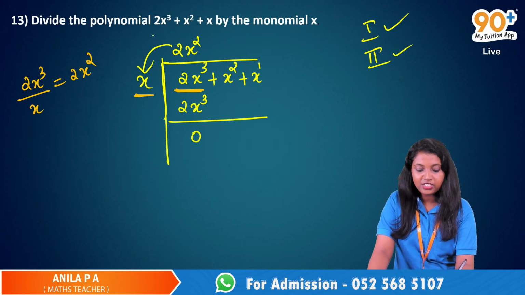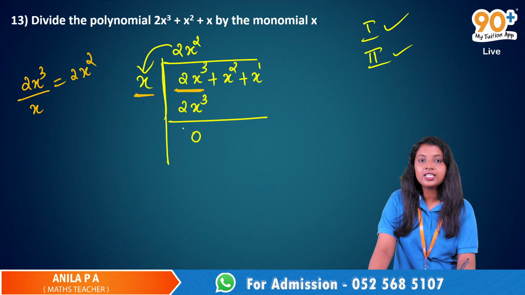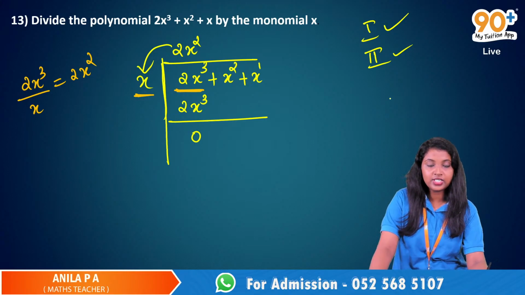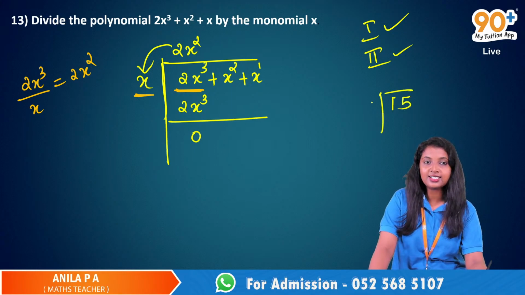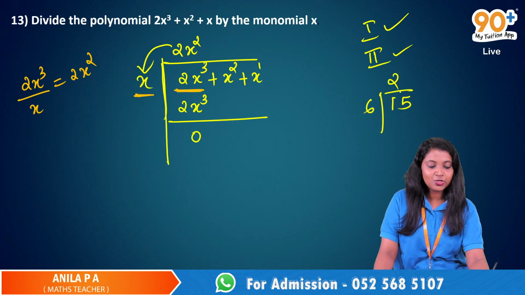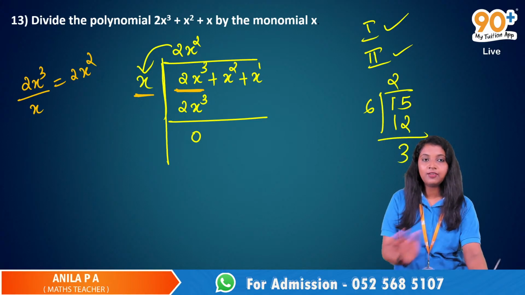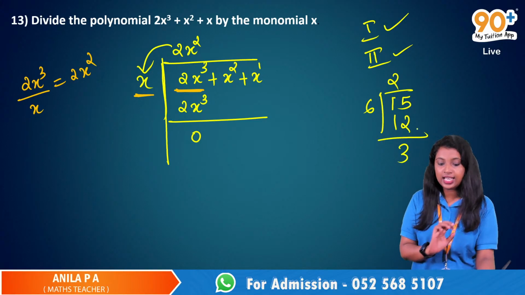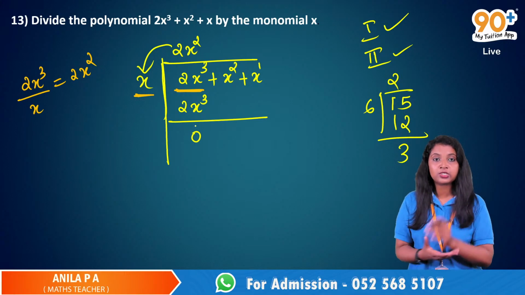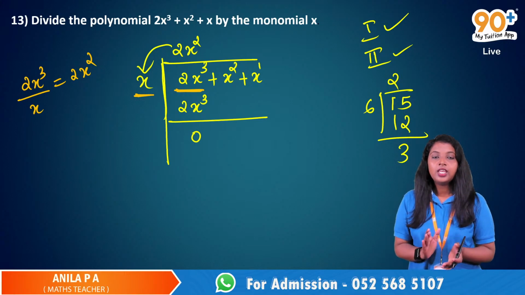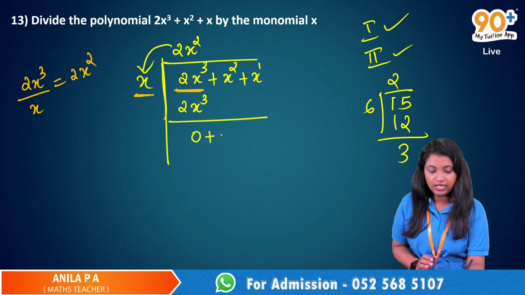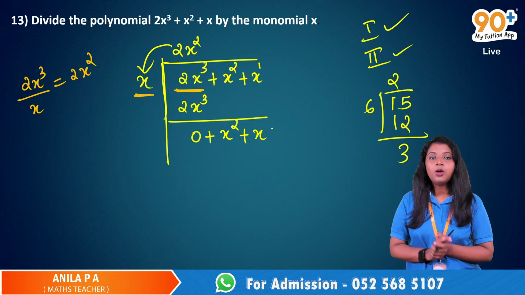We have to multiply this 2x squared and x, and we will get this 2x cubed. Just subtract. After writing this, just like this, 15 by 6, again I'm taking the same example. So 2 into 6 is 12. Just like the subtraction, I have to subtract this 12 from 15. Just like that, subtract 2x cubed and 2x cubed. We will get a 0. Now 0 and then x squared plus x. Now, what is the next step?